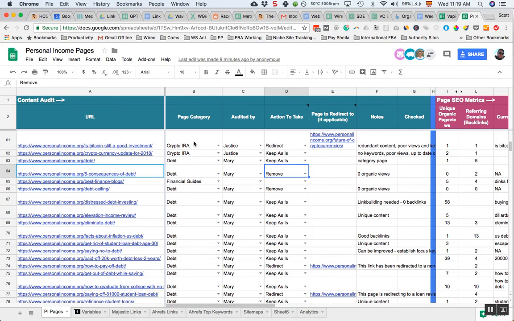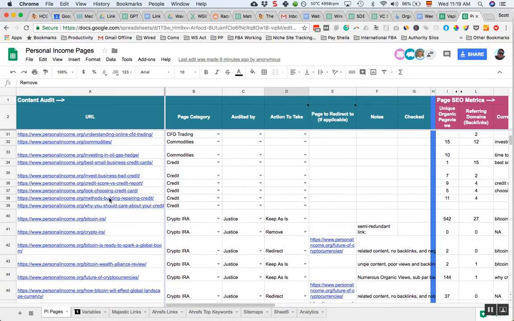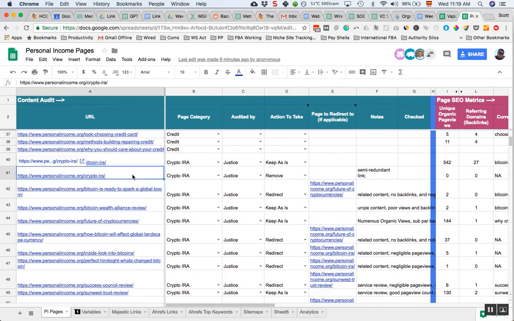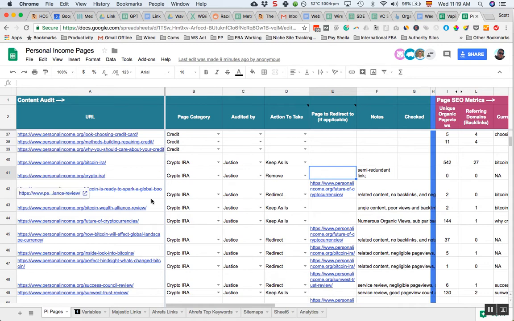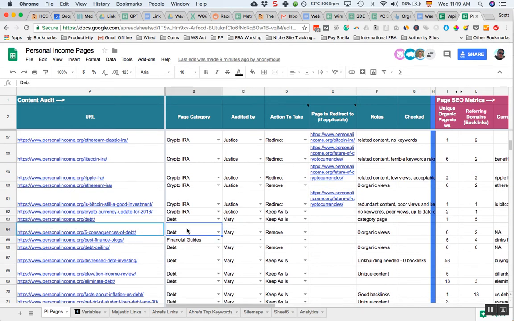And the reason, if we look back here, I noticed at the top we have crypto IRA. If we apply that rule of no traffic, no backlinks, remove it, we have crypto IRA and we've got remove here. And crypto IRA is one of our pillar pages. It's the top of a category. So basically, phase one, all we need to do is figure out what category these things belong in. In this case, crypto is perfect. Down here we've got debt, and that's perfect. So phase one, we just want to see what kind of topic. We use the word category here, but we can substitute that and say what topic this content is on.